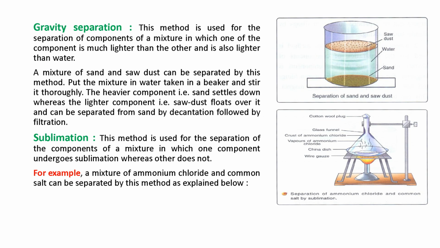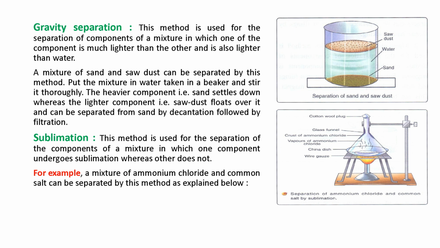The next method is gravity separation. This method is used for the separation of components of a mixture in which one of the components is much lighter than the other, and also lighter than water. So we use this method when one component is lighter and another component is heavier, and both components are lighter than water. A mixture of sand and sawdust can be separated by this method.